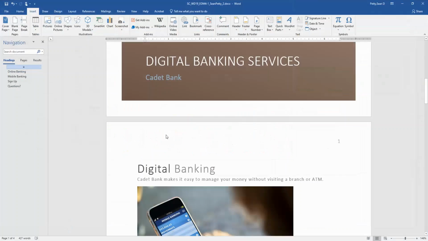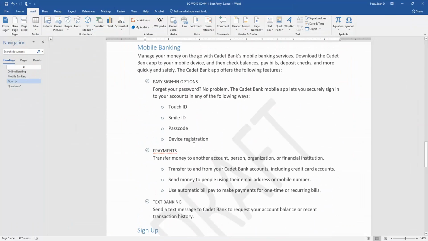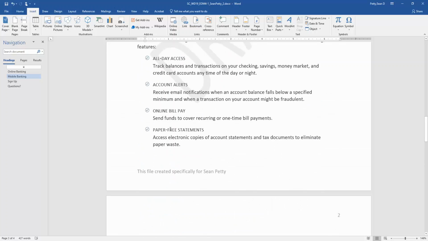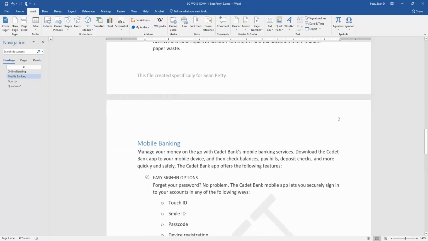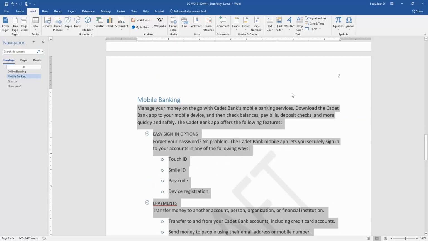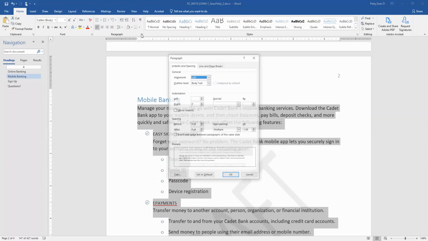And let me go take a look at my product. All right, so I'm looking at this, and here's the mobile banking. Underneath the mobile banking area, we should have had a right indent. So let's take a look and see where it missed. I'm just going to highlight this list. I wonder if it's because we didn't include this first paragraph right here. So let me go up here and take a look, and I'll go back up to Home, and we'll expand the paragraph group, and let's take a look.